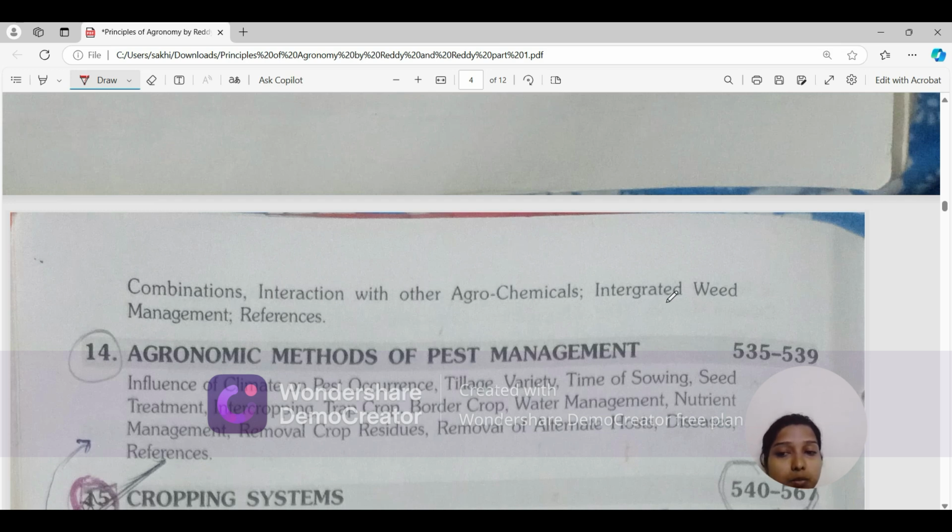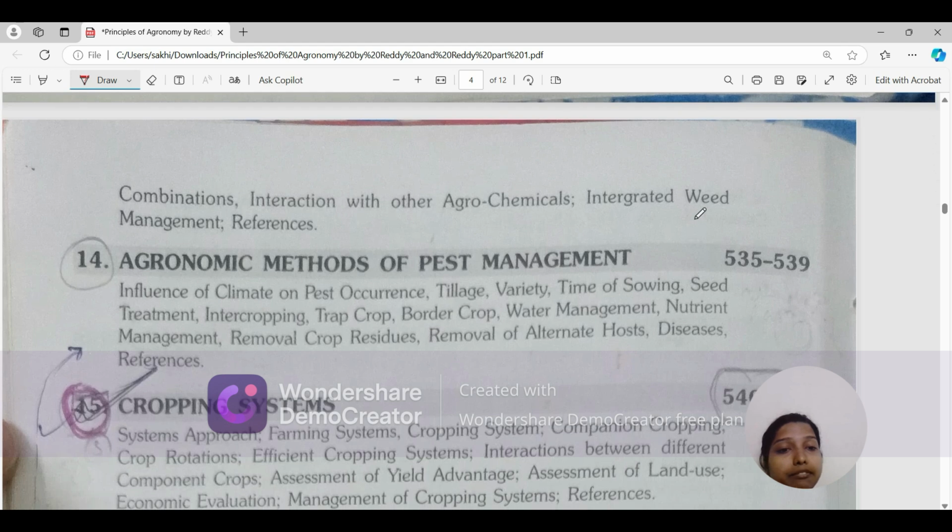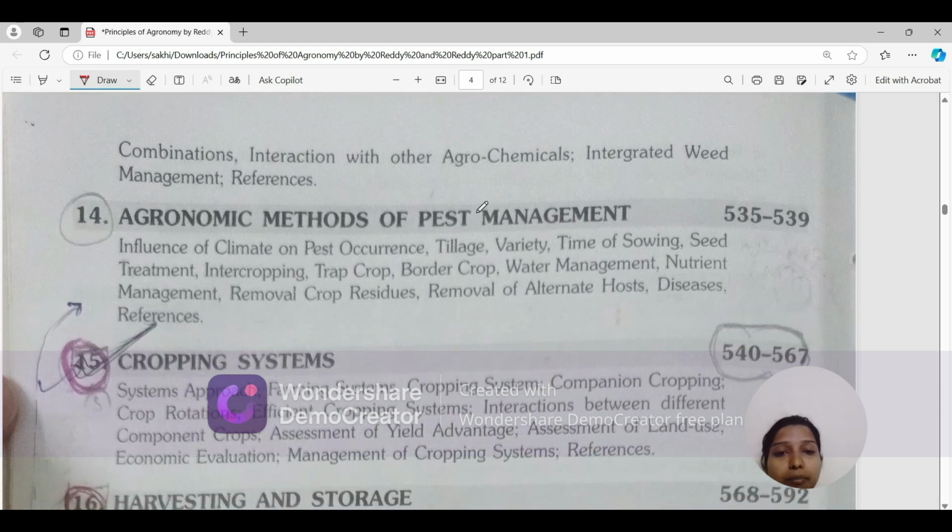Then integrated weed management. Okay, integrated weed management is weed management via mechanical measures also, cultural methods, and the chemical. Like if we are using different methods to control the weed, it will be termed as integrated weed management. And this agronomic methods of pest management, I haven't read this chapter. But if you want to read once and make notes, I think 2 or 3 topics you will get of JRF importance. Otherwise, you can leave it.